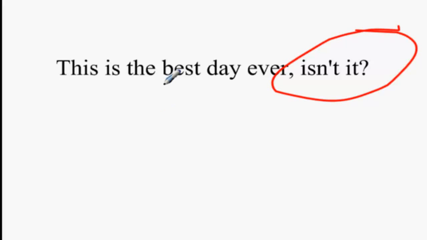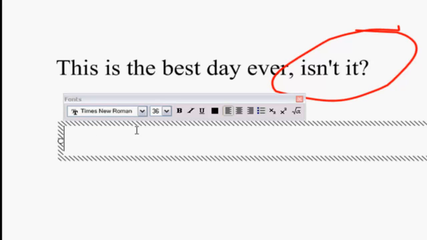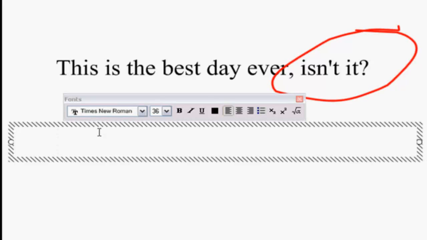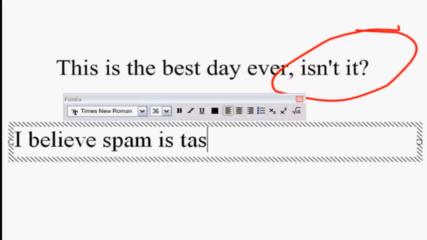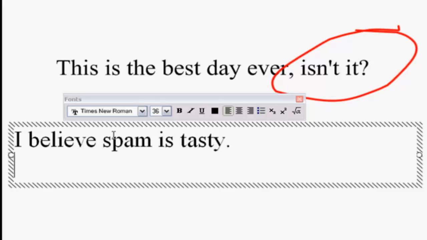Notice that sometimes if we have an expression like I believe, if I use I believe at the beginning of a sentence, I believe Spam is tasty, I don't have to put any commas after it, because the point of the sentence is that I believe it.